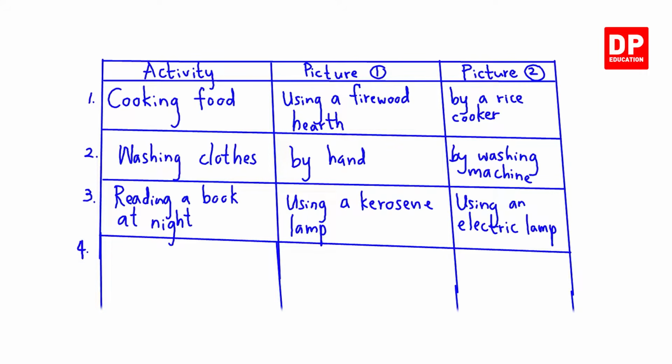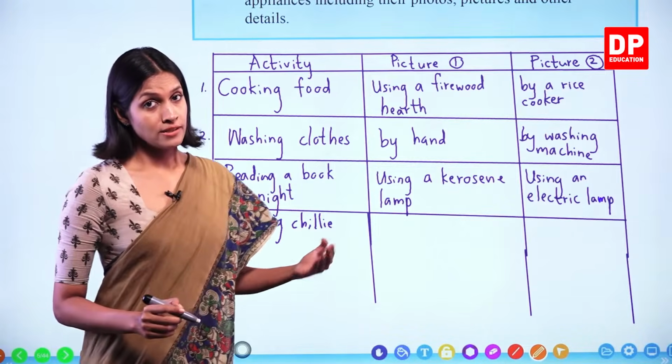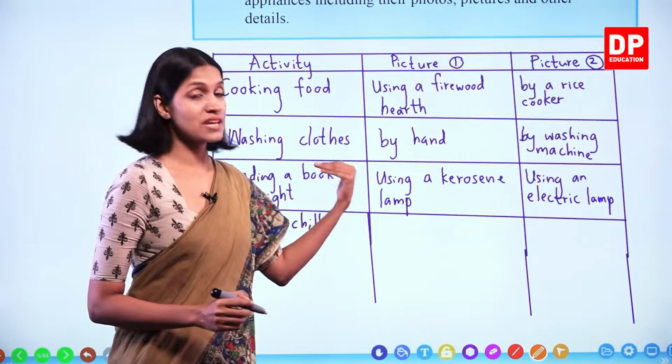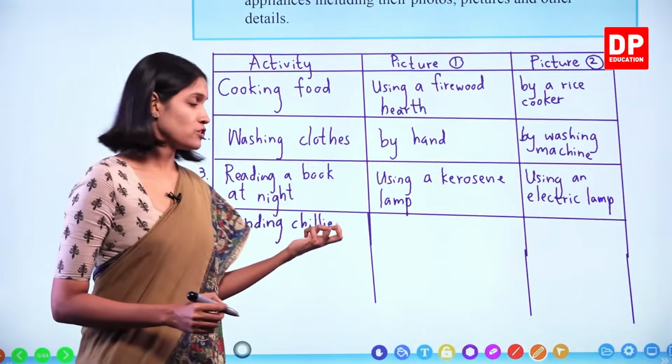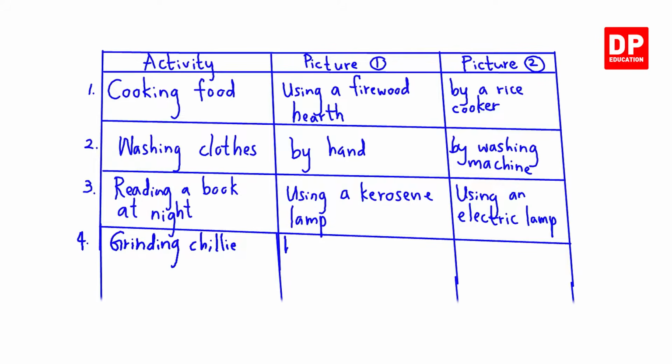Number 4. Let's write grinding chili. I explained to you all about the mortar and pestle. In those days, grinding chili and other grains was done that way. Nowadays, we have electric grinders, okay? By mortar and pestle. By electric grinder.